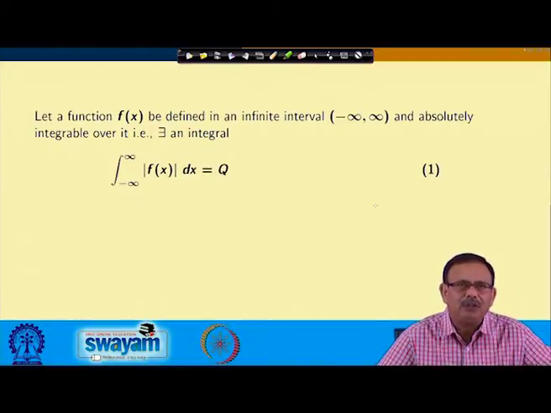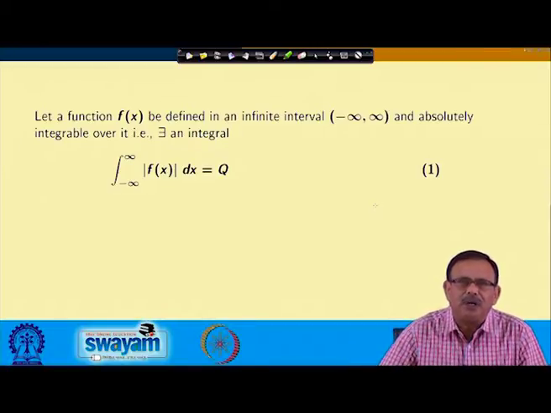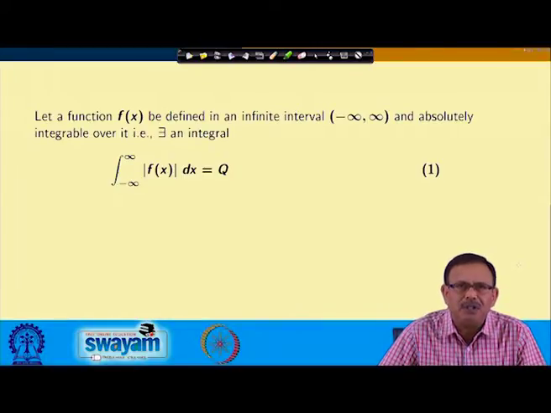We have a function f(x), which is defined in the interval minus infinity to infinity, and it is term by term integrable.